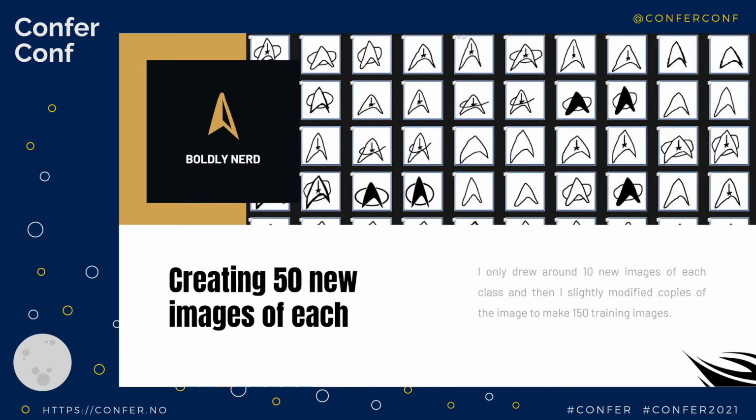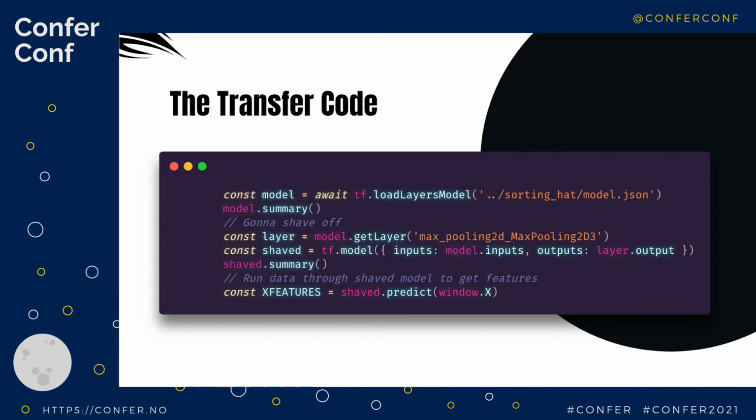So what does transferring code look like on this spectrum? Well, it's not complicated at all. What we will do first is we're going to load the original model, and then we're going to shave its original neural network off. And the way we can do that is that we can go ahead and get the names of each of the layers and then say we'd like everything up to this layer, and then we want you to stop.